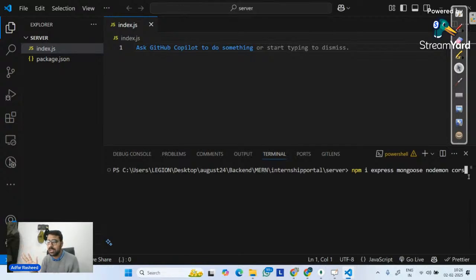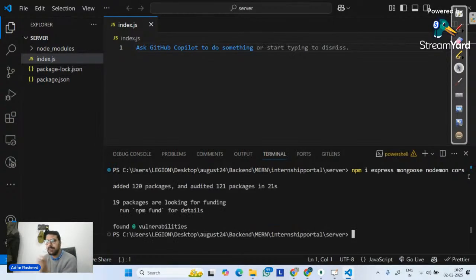These are the 4 or 5 modules that I know from the very beginning I will be using. Yes, in this specific project, we will use at least 4 to 5 more, which we will see at that point of time. But we know these we will definitely use. Express for creating our server application, Mongoose for our database, Nodemon for triggering servers continuously, Cors for our front end. From our front end, we should be able to send our request to the back end, right? For different domains, for different cross origins.